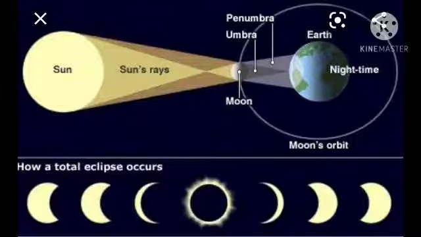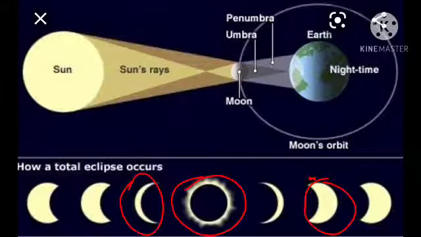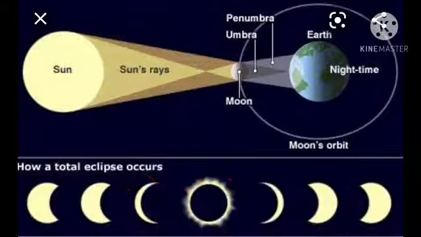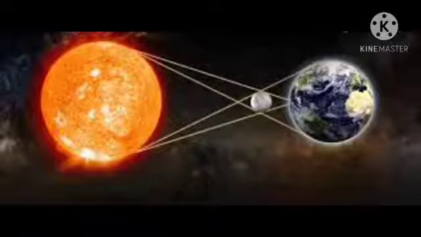Okay students, clear? See, these are different cases of the solar eclipse. Half, complete solar eclipse, this is complete solar eclipse. This is partial, half. These are the different cases of solar eclipse. It will form in different positions: annual solar eclipse, total solar eclipse.